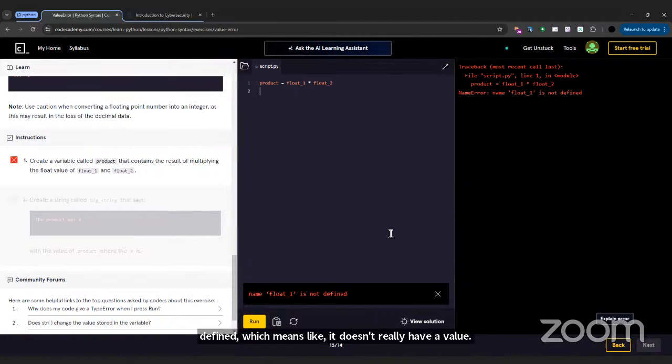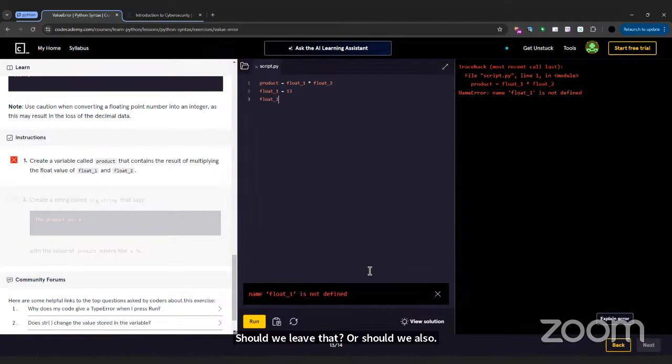I'm not sure, but is it that float_1 and float_2 are supposed to be on a different line, like float_1 equals something and float_2 equals something? Let's see what Ayomide has to say. Oh yeah, I also agree with what Jimmy says. There's meant to be a value for float_1 and float_2. So should we give it just a random value here? Yeah, with the float. Okay, and then should we do this? What about float_2? Should we leave that or should we also do it? I think we should also do it.